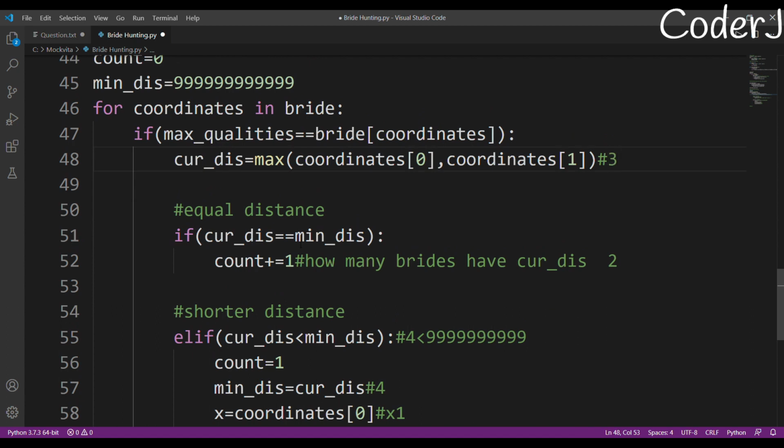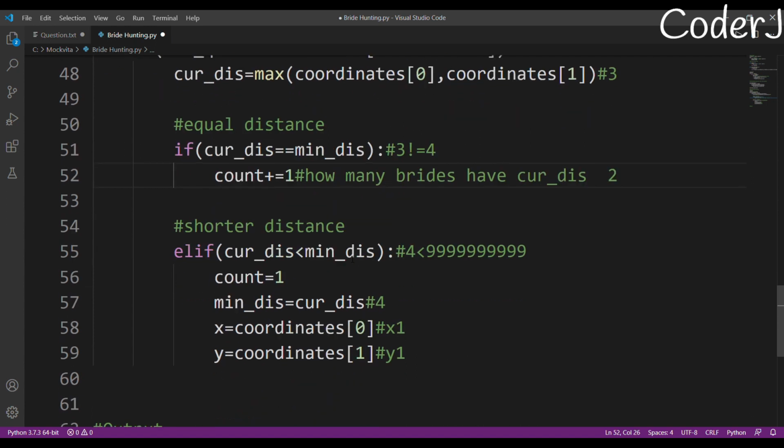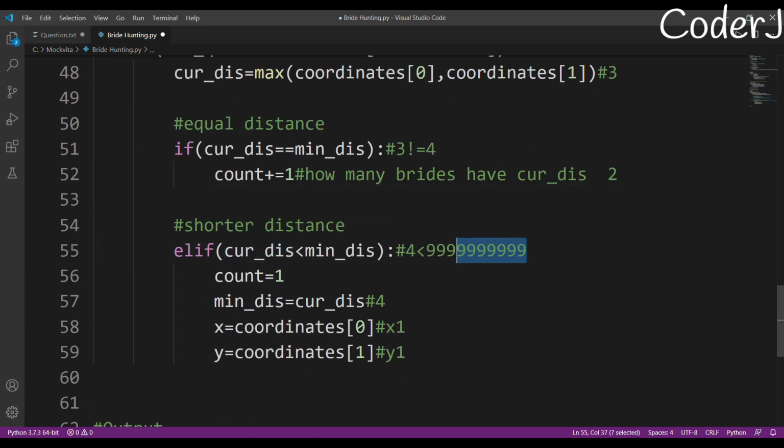I'll check, is my current distance equal to minimum distance? No. My minimum distance right now was 4, right? So 3 is not equal to 4, so we won't be able to go inside this condition. We'll go in this else if condition, because 3 is less than 4.